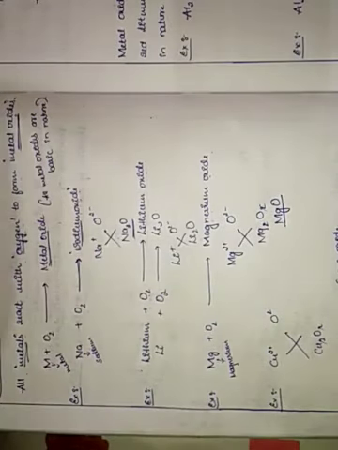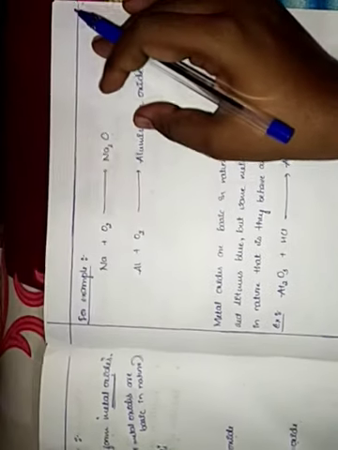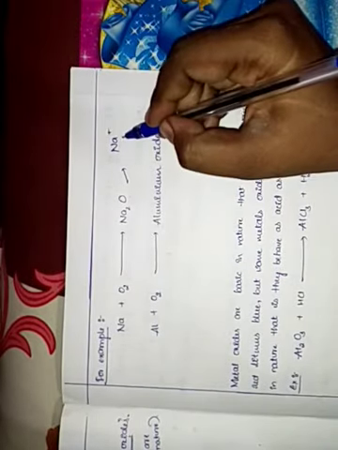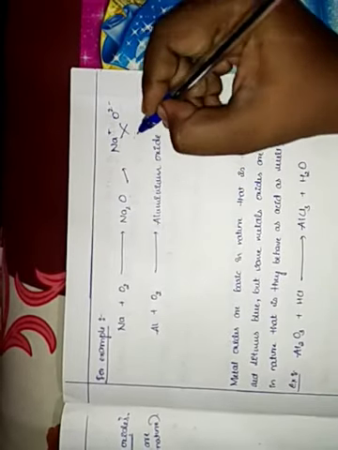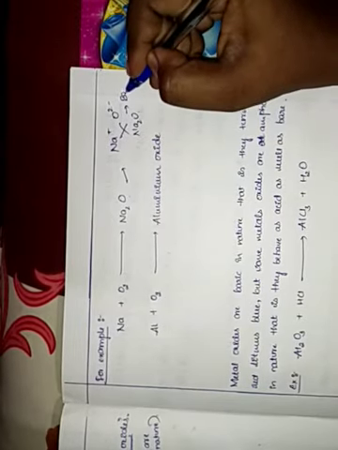Okay, so now let us take some examples of this. That is sodium plus oxygen. Sodium plus oxygen give rise to sodium oxide, isn't it? Na carries a positive charge, whereas O2 carries a negative charge. When we crisscross, we get Na2O, which is basic.